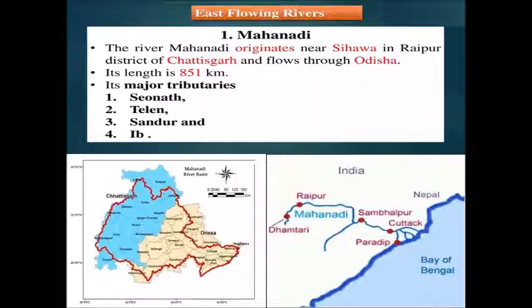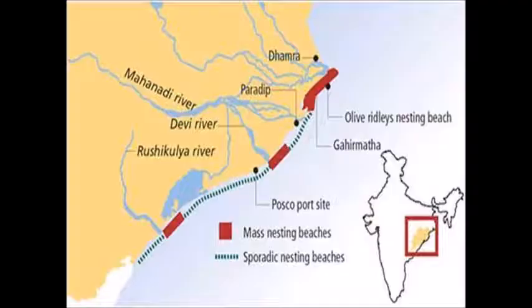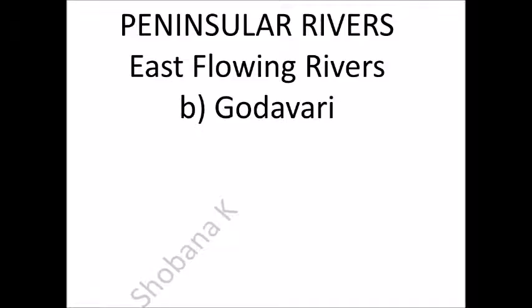The river Mahanadi originates near Sihawa in Raipur district of Chhattisgarh and flows through Odisha. Its length is 851 kilometers. Seonath, Telen, Sandur and Ib are its major tributaries. The main stream of Mahanadi gets divided into several distributaries such as Paika, Virupa, Chitrotpala, Genguti and Nun. All these distributaries form the delta of Mahanadi, which is one of the largest deltas in India. The Mahanadi empties its water in Bay of Bengal.